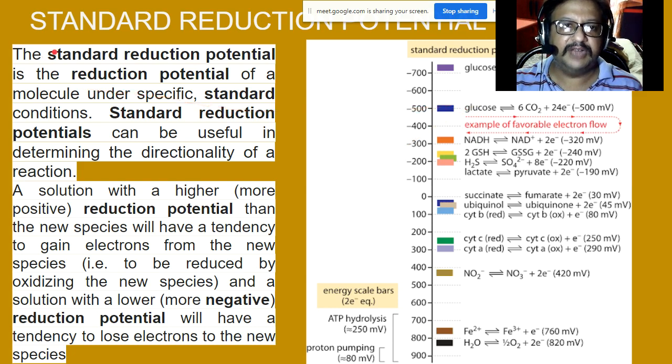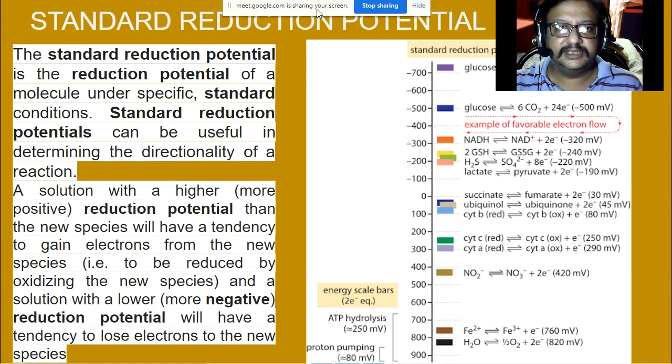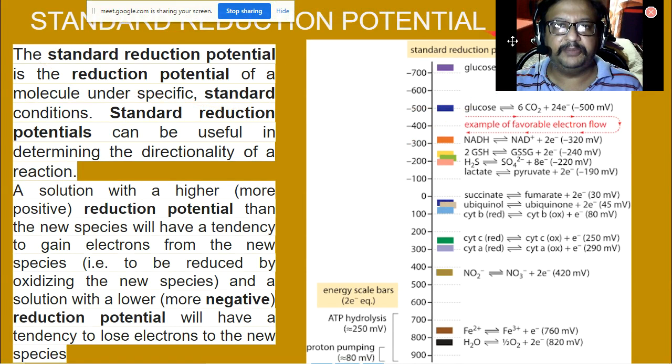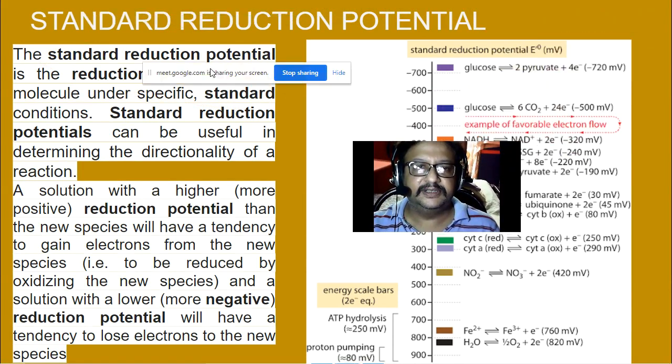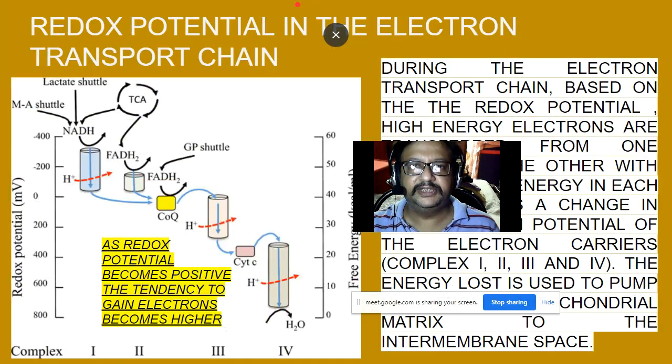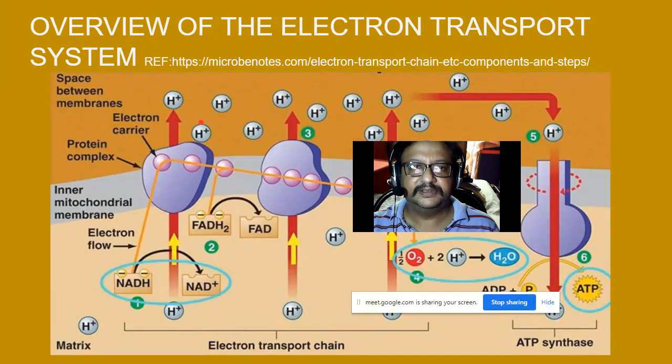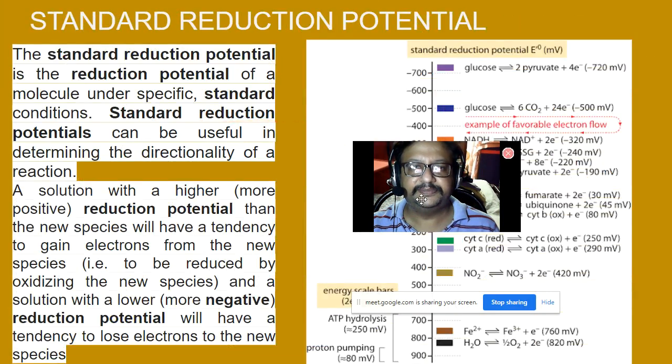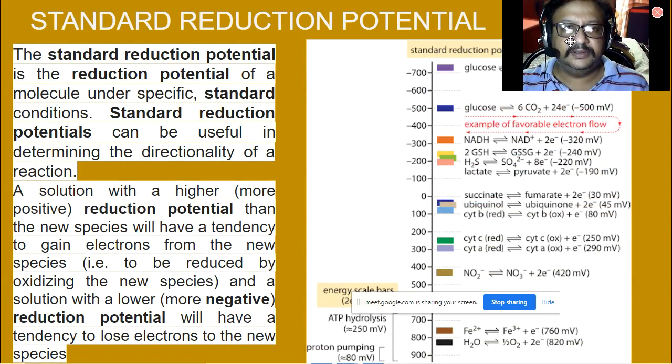So we will have a look at what the standard reduction potential is. The standard reduction potential is the reduction potential of a molecule under specific standard conditions.